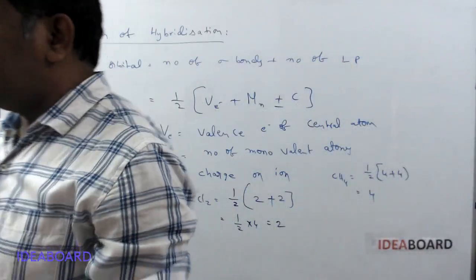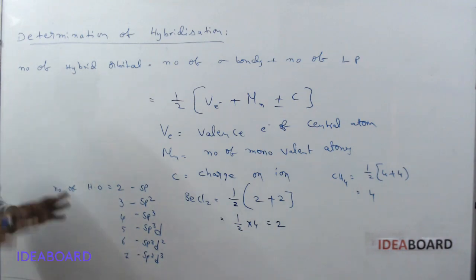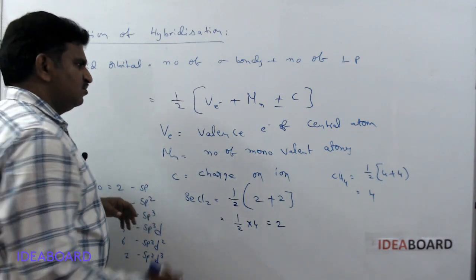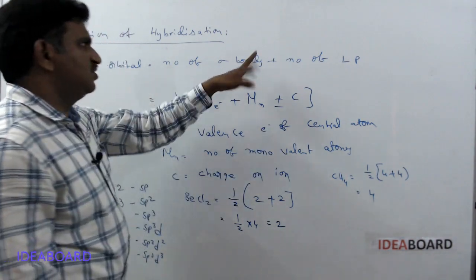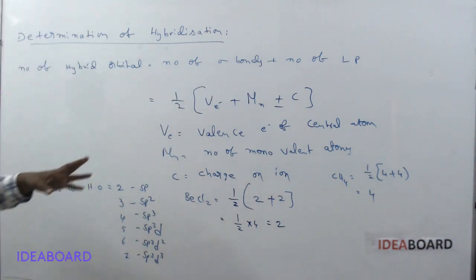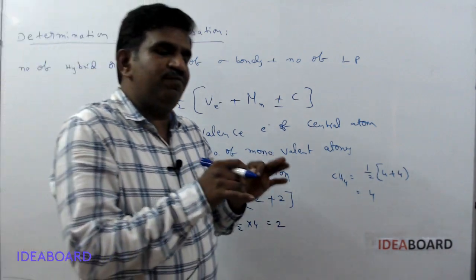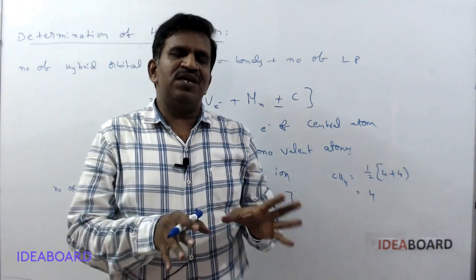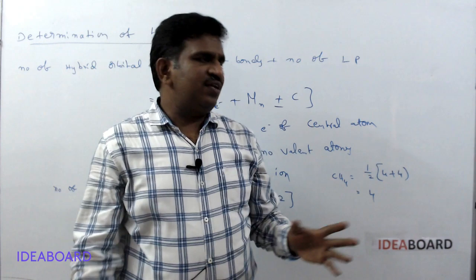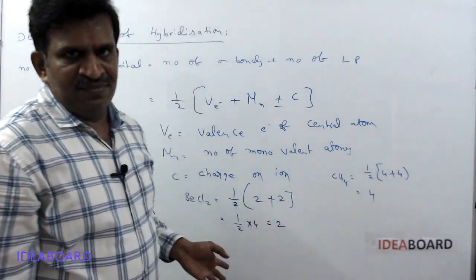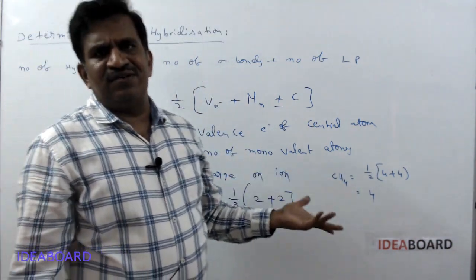Hybridization determination is important because they give some molecule and ask the hybridization of the central atom of this molecule. So whenever they ask for the hybridization, use this formula or that formula. Whichever you use, we first need to write the correct group number. If you know the group number correctly, then we get the valence electrons correctly. Group number is nothing but the valence electrons.